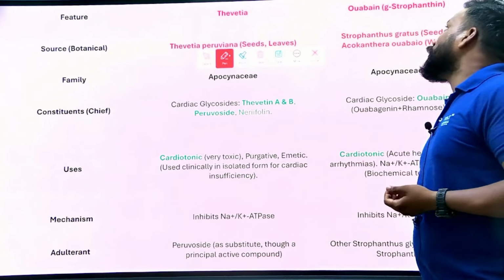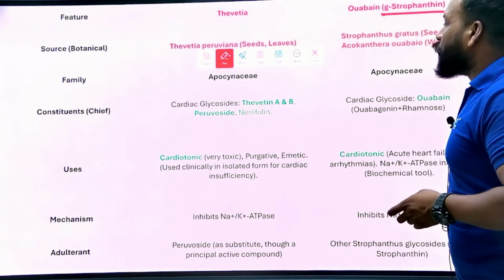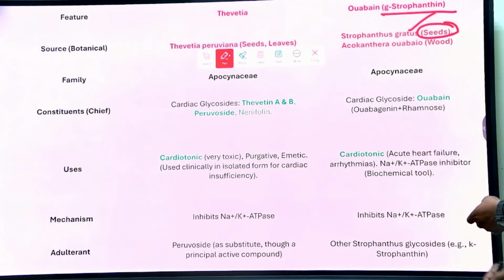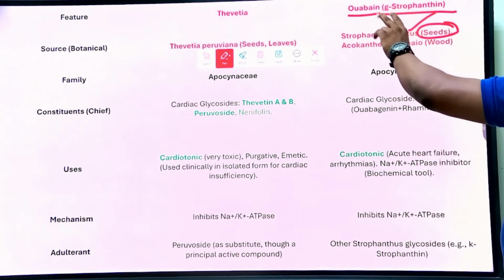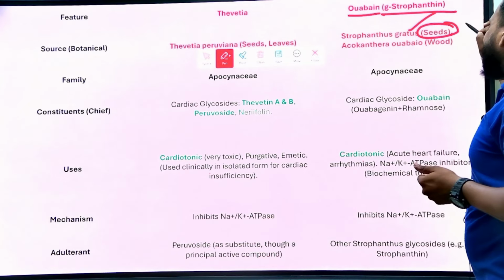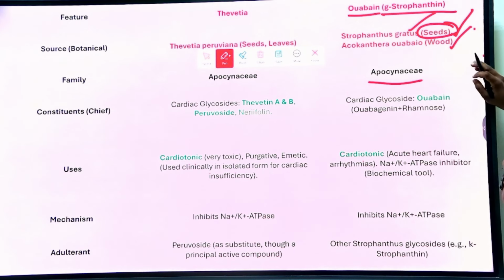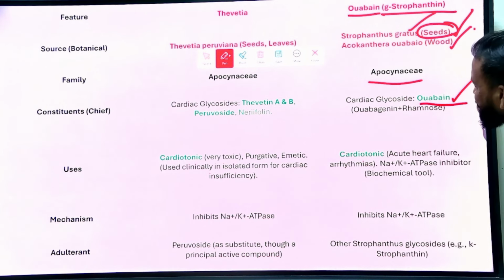Next, lastly, ouabain, also known chemically as G-strophanthin. It is obtained from Strophanthus gratus, especially from the seeds, and from Acokanthera ouabaio, from the wood. So ouabain is an important chemical compound obtained from these two species. It is the same family, Apocynaceae, and the same cardiac glycoside class. Ouabain is the main active constituent.